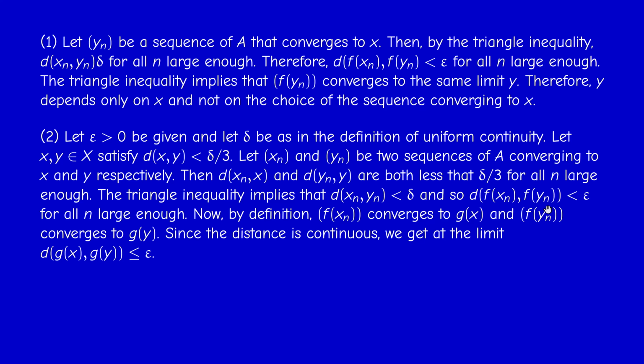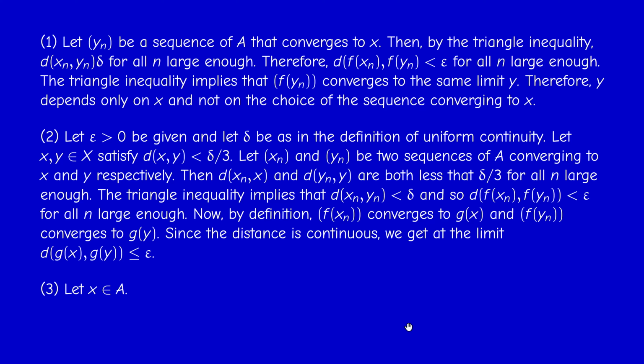And therefore, if in this inequality I let n tend to infinity, using the continuity of the distance, I get at the limit that the distance between gx and gy will be less than or equal to epsilon. And this proves uniform continuity of G, but with a different delta. So in uniform continuity of f we had delta, but in the uniform continuity of G, we had delta over 3. Okay.